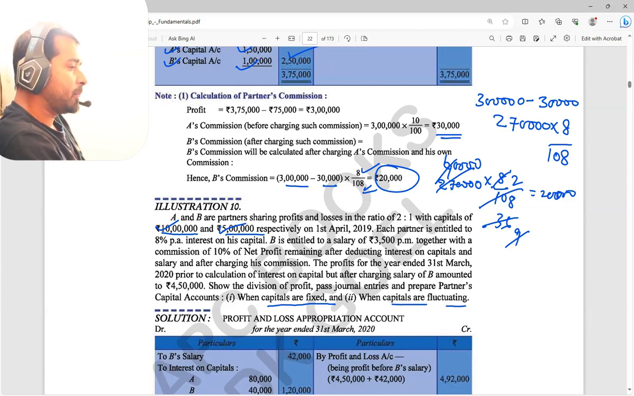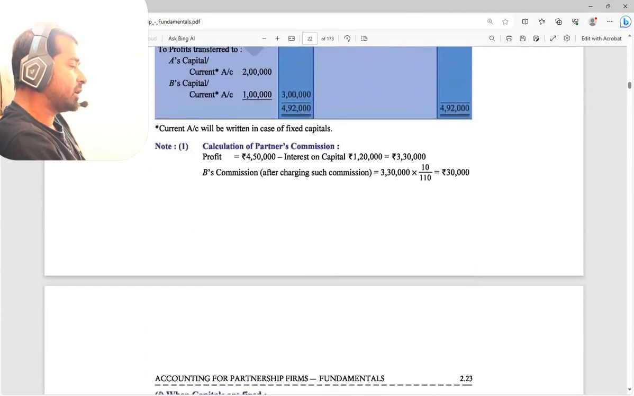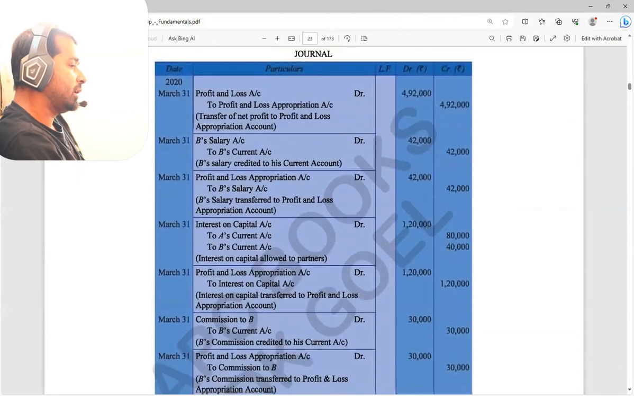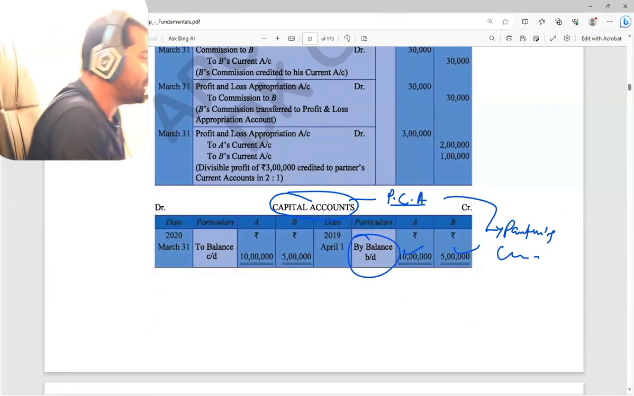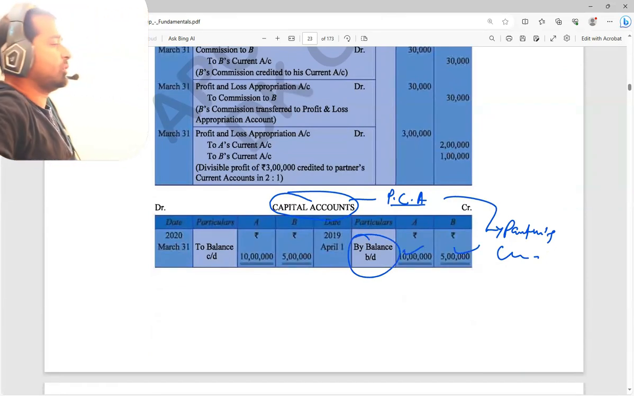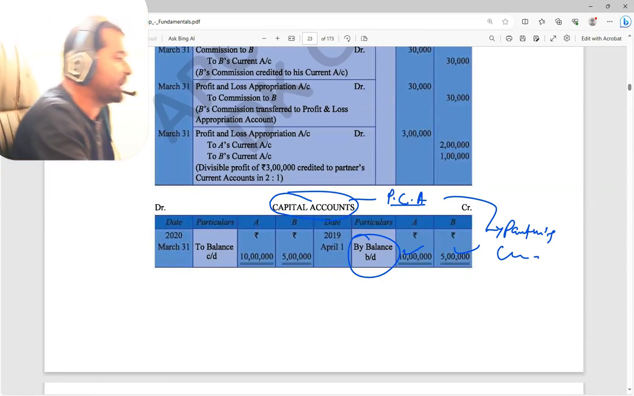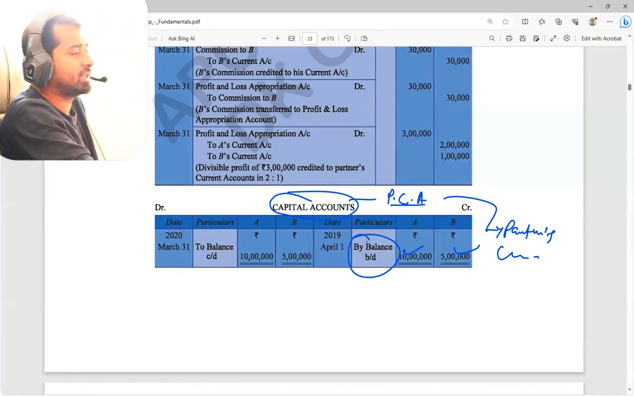So that's why we are making the fixed capital method, only the fixed capital method. In the partners' capital account, I have taken only the balance brought down, that is 10 lakh and 5 lakh. That's it, nothing more than that. We know that brought down we are taking, otherwise by bank we are taking on this side.